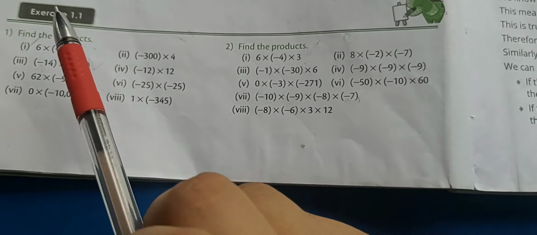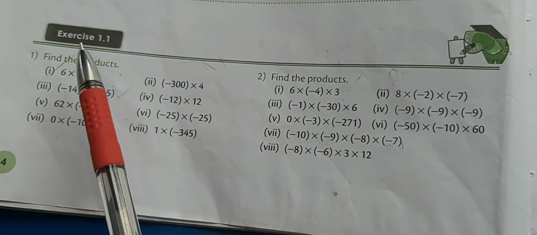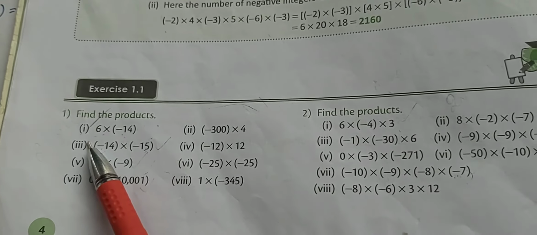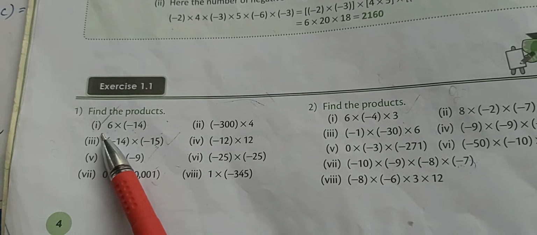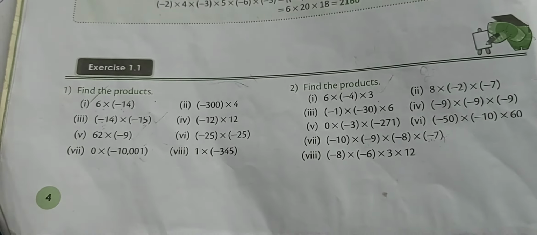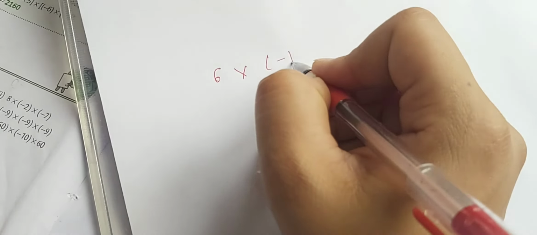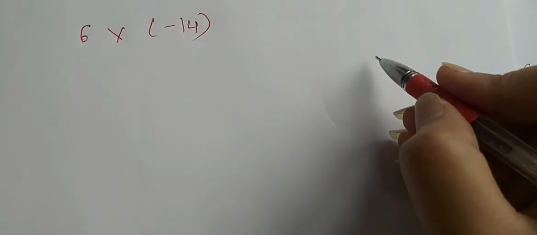Now let us move to our first exercise. It is our exercise 1.1. In this exercise, what we have to do is find the products. How to find the product? The first term we have is 6 multiplied by minus 14. So let me do it. Our first question is 6 multiplied by minus 14.